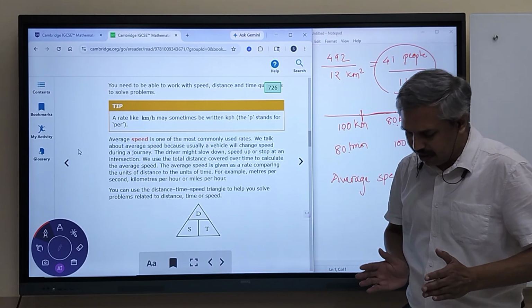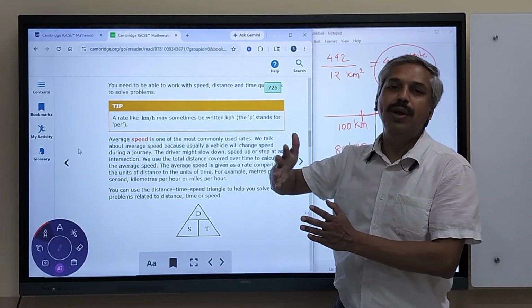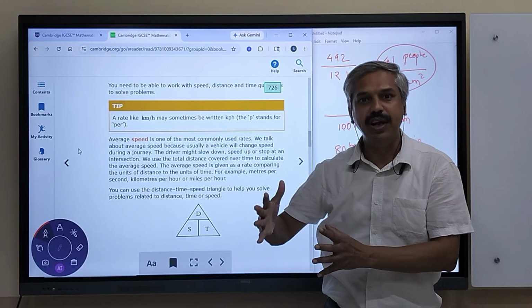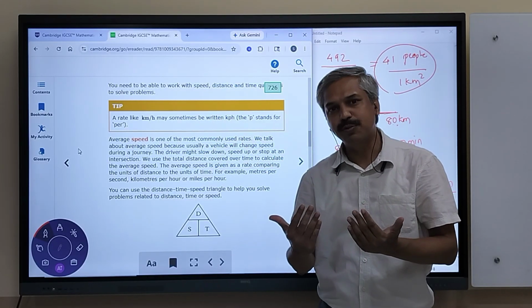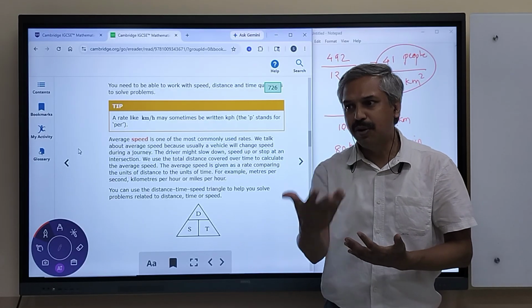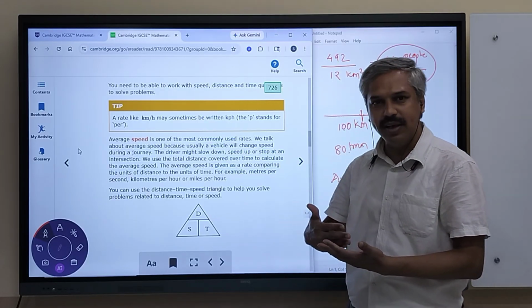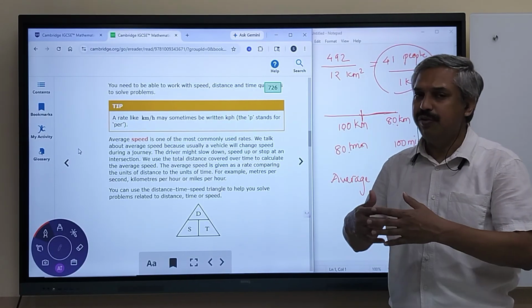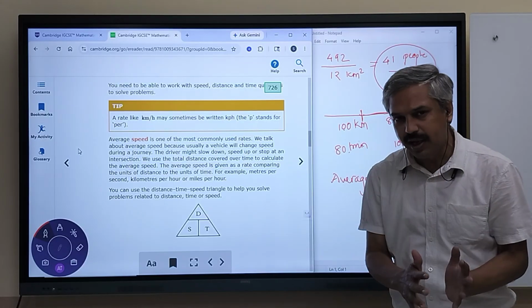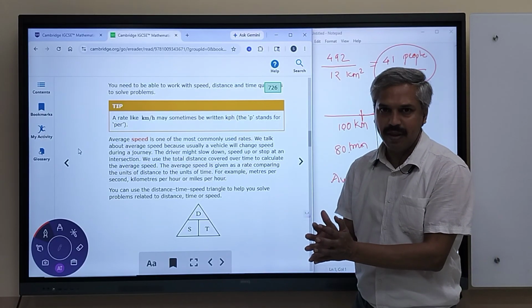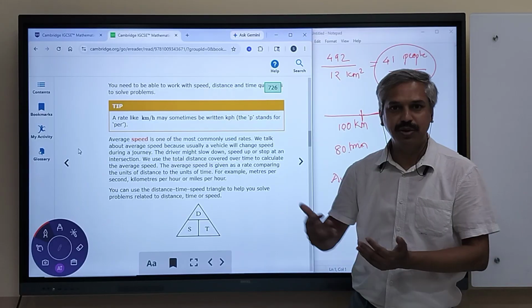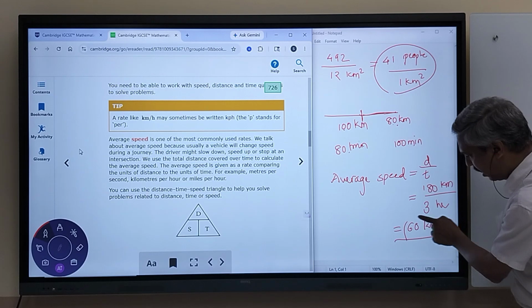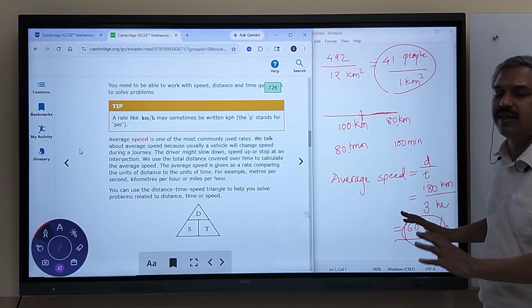You can understand when your car is going, there will be winds blowing in this direction, and with every stream of wind coming, the opposition to the car's motion changes, and because of that the speed can increase or decrease. This is very typical, and we understand when we are driving, or even if you are sitting in the car, you feel that the speed has slightly changed because of other conditions. The speed will never be constant. What we are calculating here is not a constant speed, but the average.